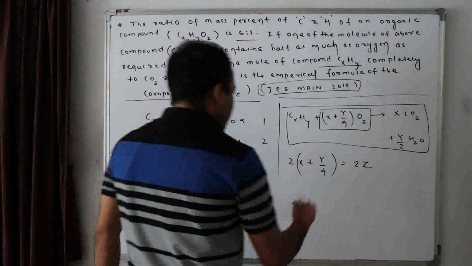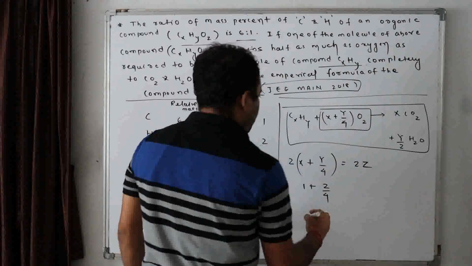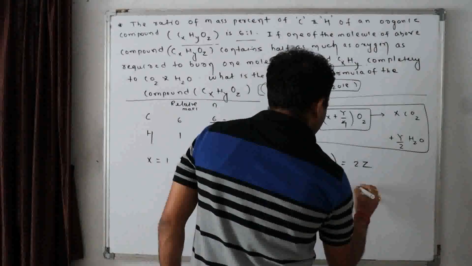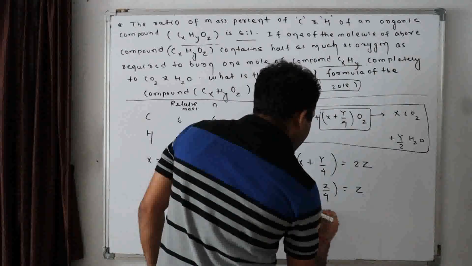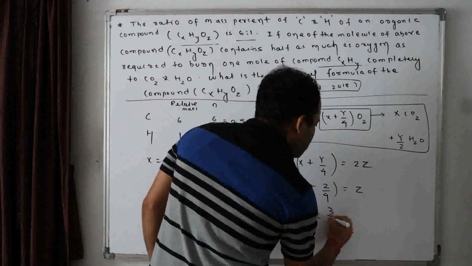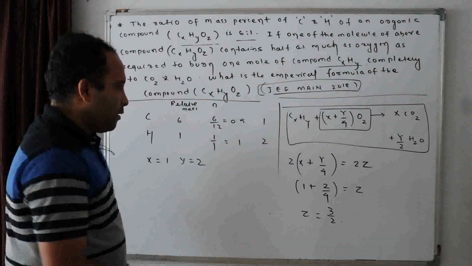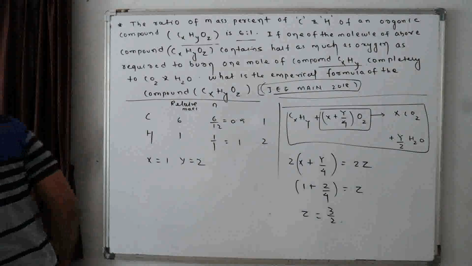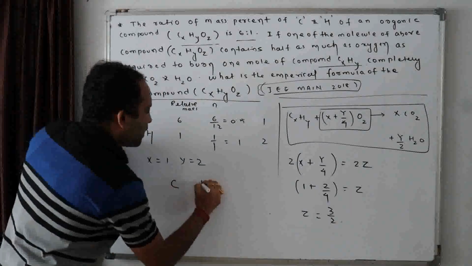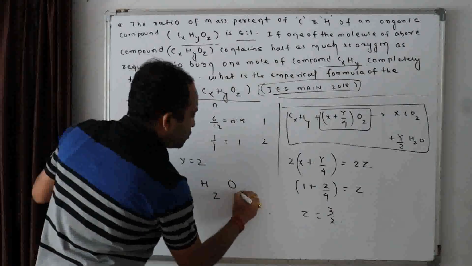From this, can I calculate z? If I put the value here, 1 plus 2 by 4 is equal to z. That means z is equal to 1 by 2 plus 1. Z is equal to 3 by 2. Easy? Now, what is the formula? C, H, O with 1, 2, 3 by 2.